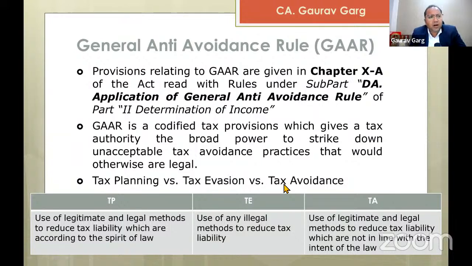So for example, let's say the investments have been routed through a country wherein the DTAA, double taxation avoidance agreement, provides a lot of benefits. But the investor originally does not belong to that country, and in order to take the benefit of the treaty of that country with India, he just did treaty shopping, or routed the investment through that country.